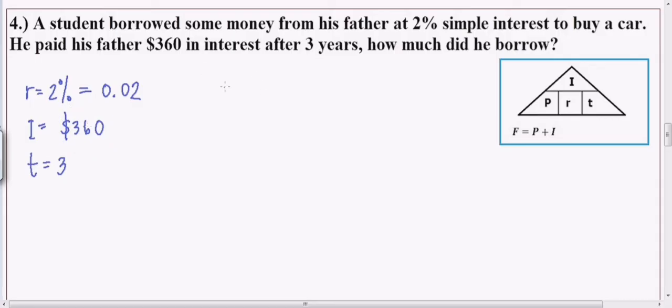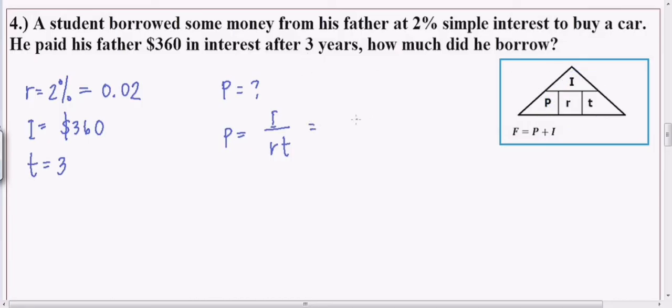So, ang tinatanong dito is P, original amount. Magkano yung inutang niya sa tatay niya? Okay, so ang formula ng P is I over RT. Ito yun. No? So, tanggalin si P. So, ito yung matitira. I divided by RT.